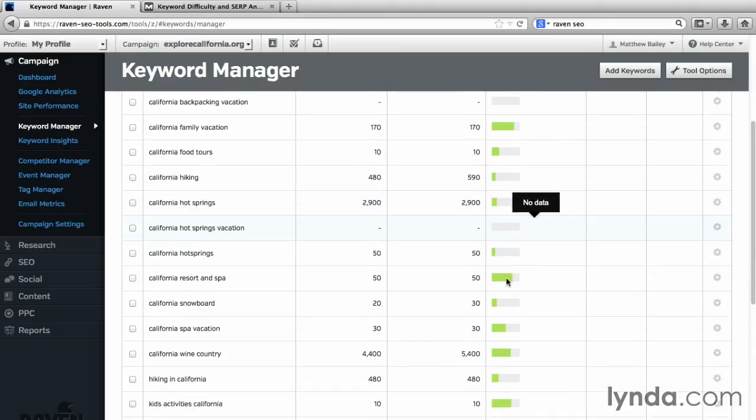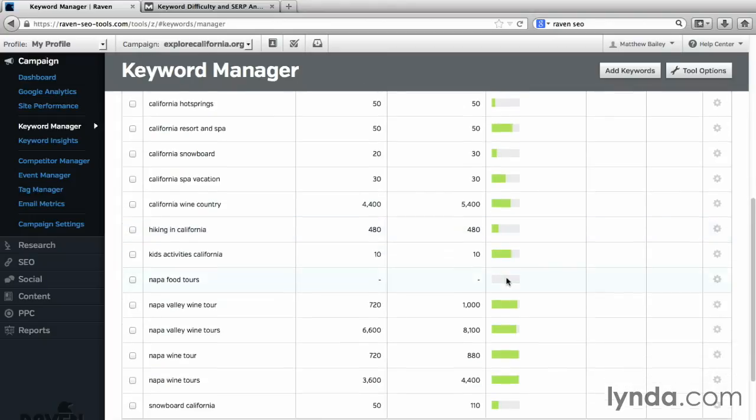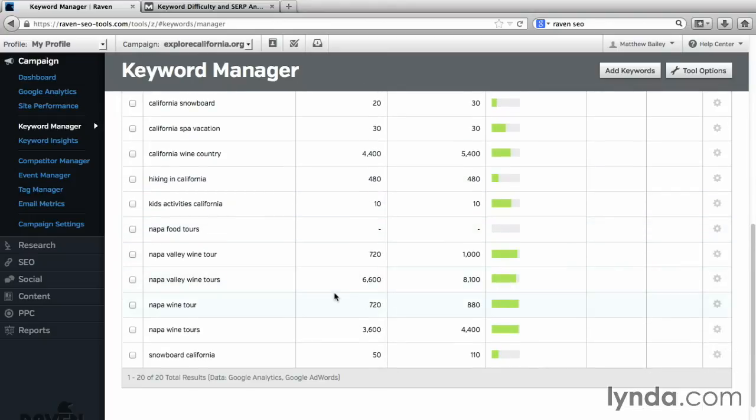As we go down further towards the words that we looked at earlier, we can see that Napa Valley Wine Tour and Napa Valley Wine Tours are listed here. Wine Tours receives a few thousand searches as compared to Wine Tour receiving a few hundred searches. And for both words, the competition level is very high.